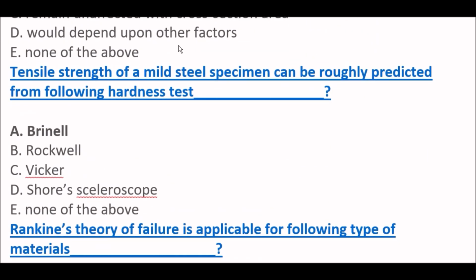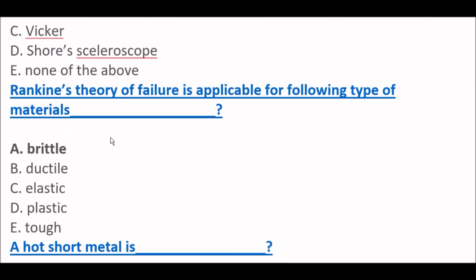Tensile strength of a mild steel specimen can be roughly predicted from the following hardness test. Brinell. Okay, option A is the right one. Hardness test, Brinell. Next question.